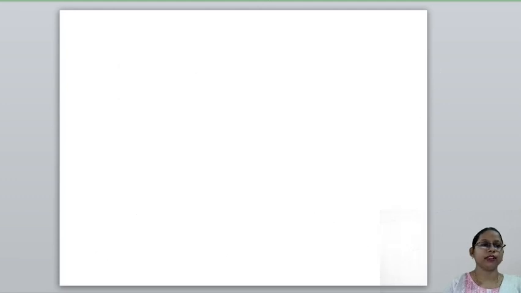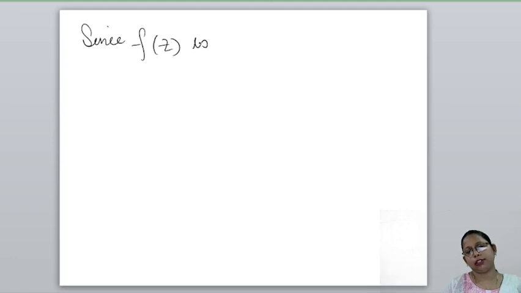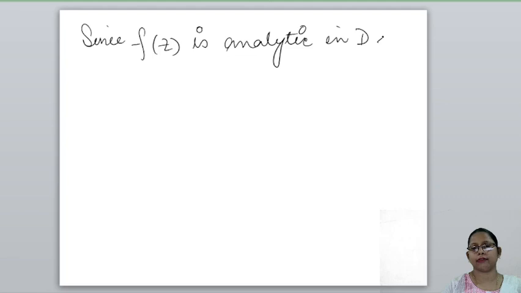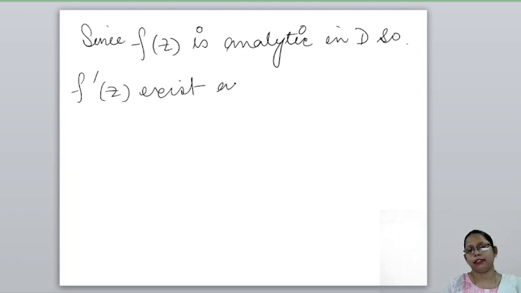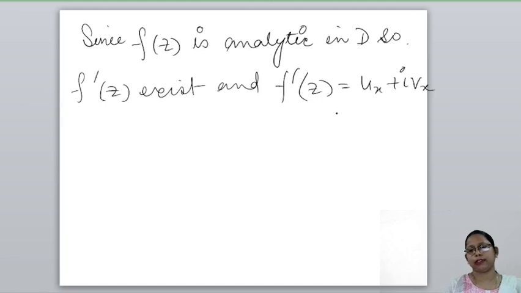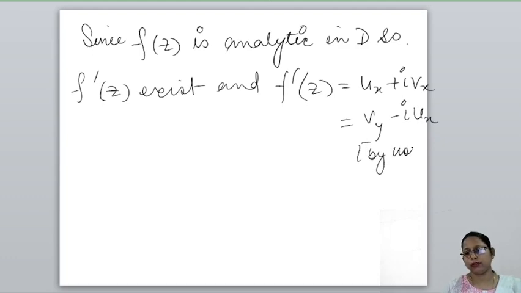Since f(z) is analytic in D, f'(z) exists and f'(z) is equal to u_x plus i v_x, and this is equal to v_y minus i u_y, that is u_x is v_y and minus v_x is u_y, by using the CR equation.